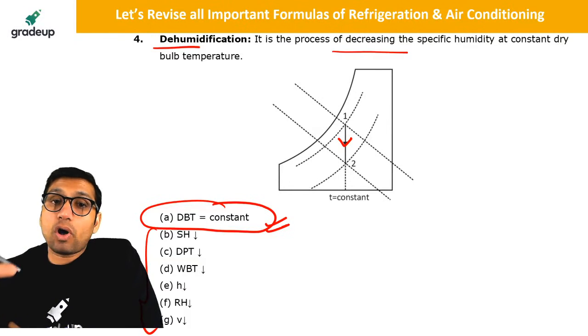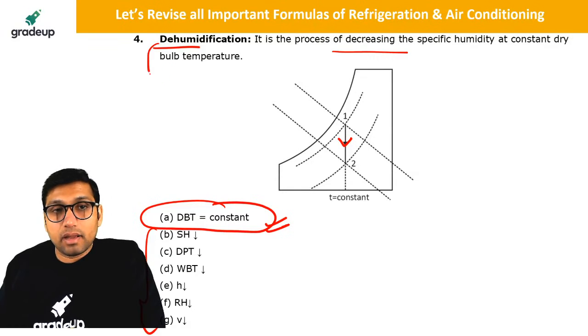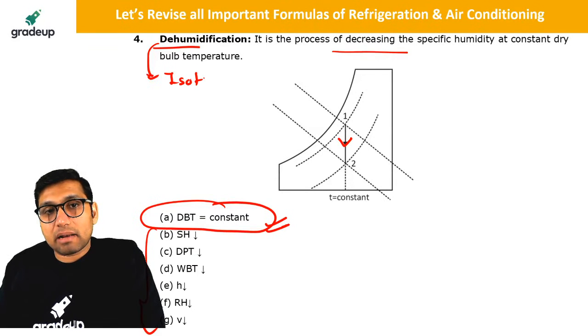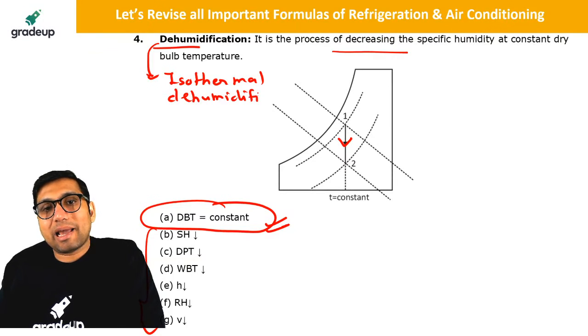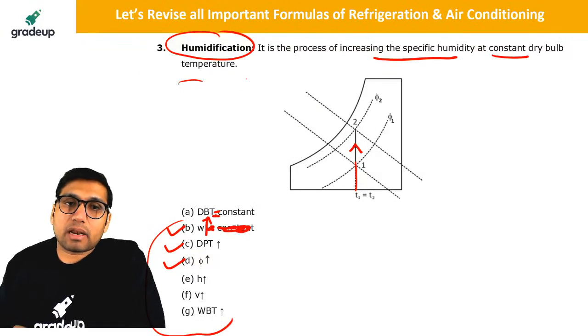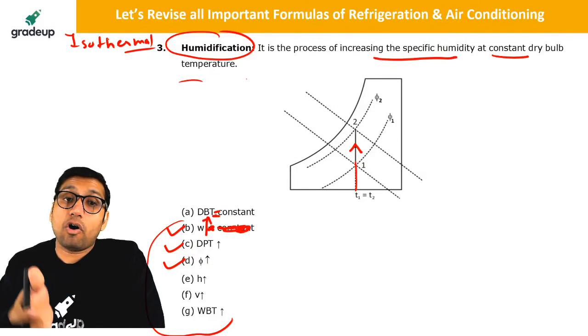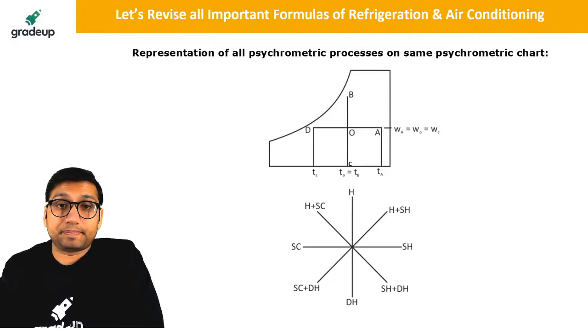So in humidification, all the parameters will increase except dry bulb temperature, which will be constant. The dehumidification process is also called isothermal dehumidification because it is carried out at constant temperature. Similarly, humidification is also called isothermal humidification, because at constant temperature we are increasing or decreasing the humidity or moisture.